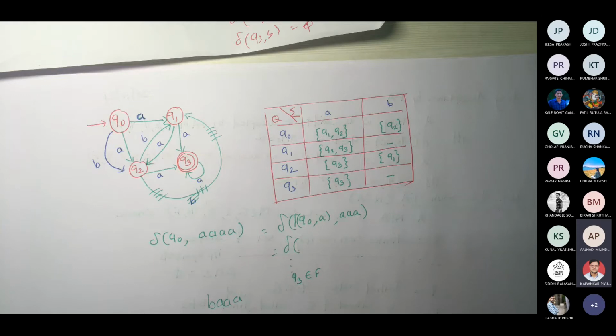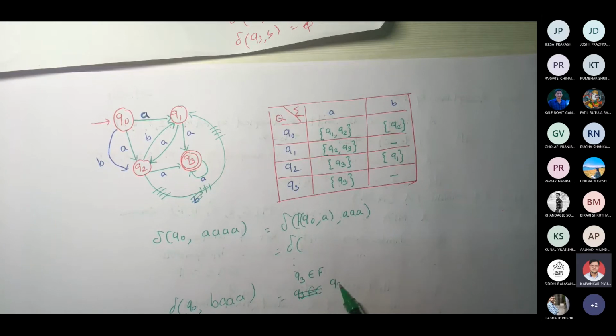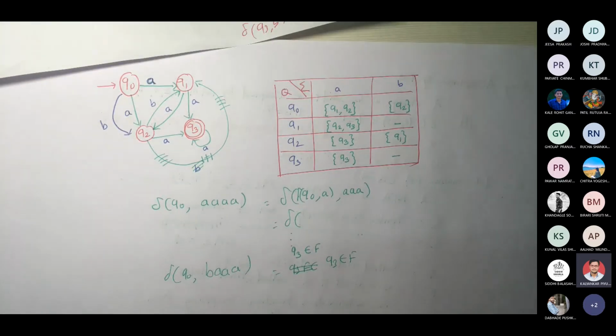So same case. Even if I write delta, this mechanism of acceptance doesn't change, no matter whether it is finite automata, non-deterministic finite automata, DFA or NFA. We don't care.